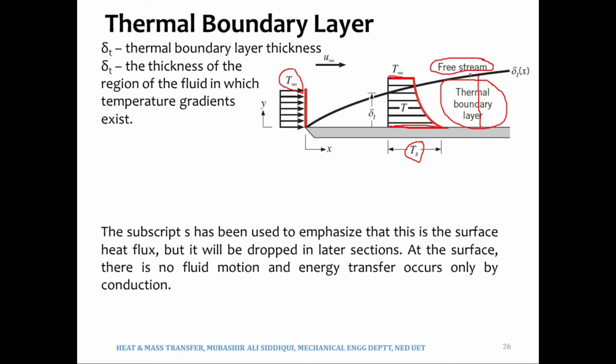Over here, when the thermal boundary layer ends, the temperature of the fluid would become the same as the free stream temperature, meaning that the temperature would become the same as T infinity. The thickness of the thermal boundary layer, just to differentiate it from the velocity boundary layer, is denoted by delta T. Over here it was delta, or you can write it as delta V for velocity boundary layer thickness, and then you can write delta T for thermal boundary layer thickness, and again delta T of x, because the boundary layer grows in x.